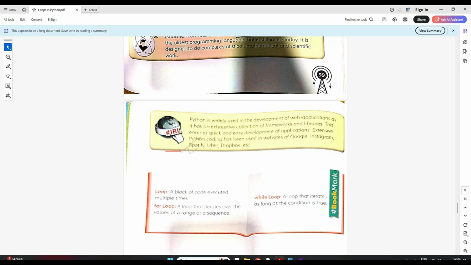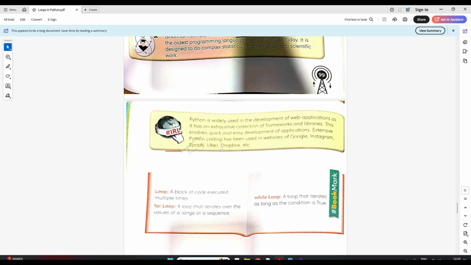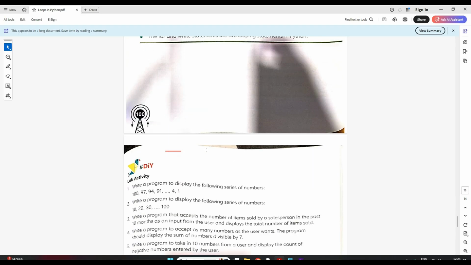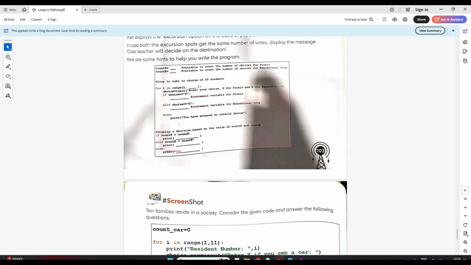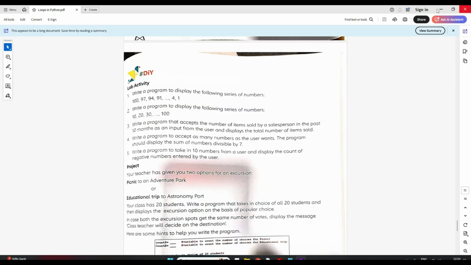Extensive Python coding has been used in websites of Google, Instagram, Spotify, Uber, Dropbox. So we use all this in our daily life these days, right? In all this we have used Python for development. Clear? I hope this entire chapter is clear. Now let's try to write one or two programs so that it's easier for us to understand the while and for loop concept. So let's see which one we write.